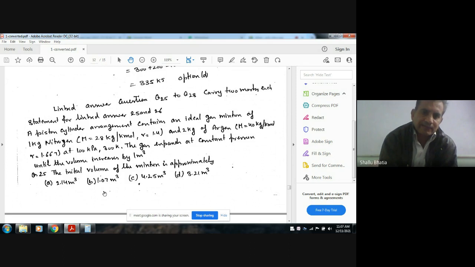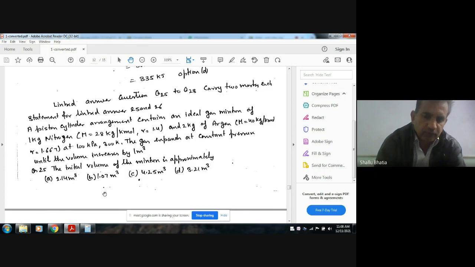The gas expands at constant pressure until the volume increases by 1 meter cube. The initial volume of the mixture is approximately: A 2.14 meter cube, B 1.07 meter cube, C 4.25 meter cube, D 3.21 meter cube.